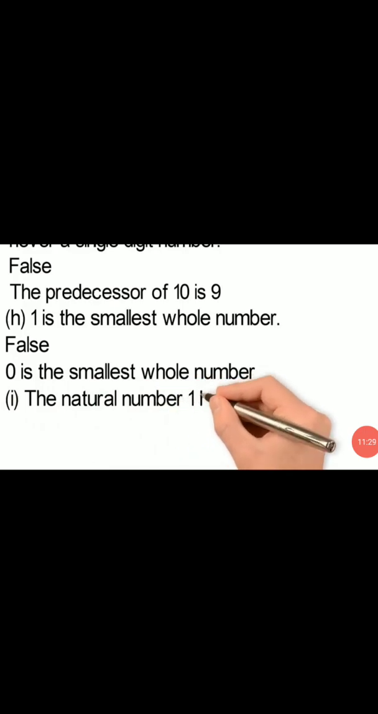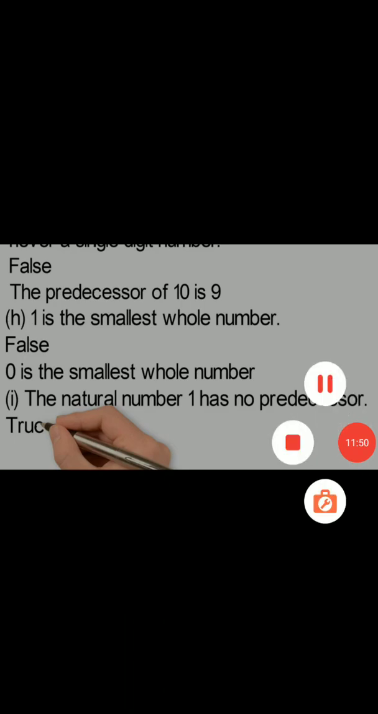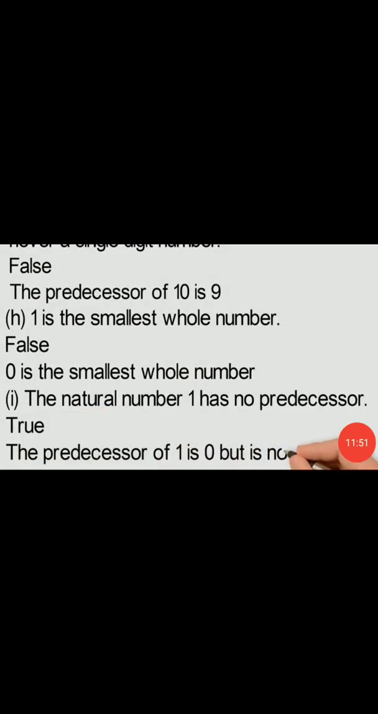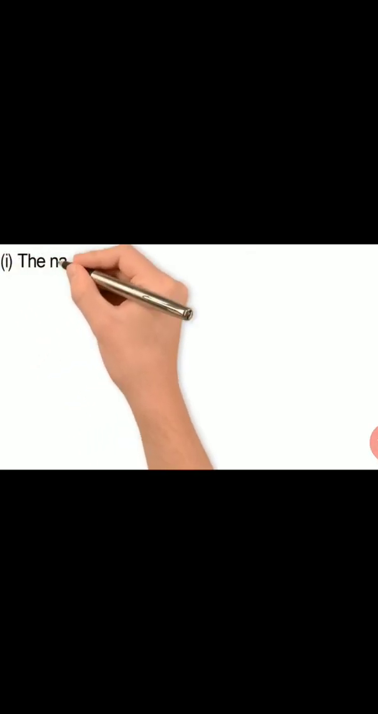Now I part: the natural number 1 has no predecessor. The smallest natural number is 1 and it has no predecessor. That is true because natural numbers start from 1, not from 0, so the natural number 1 has no predecessor. So this statement is true. The predecessor of 1 is 0 but that is not a natural number, so this statement is true.